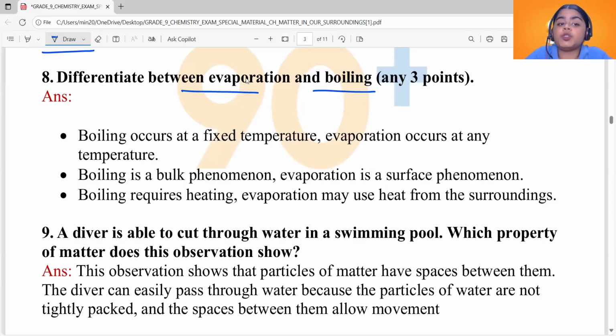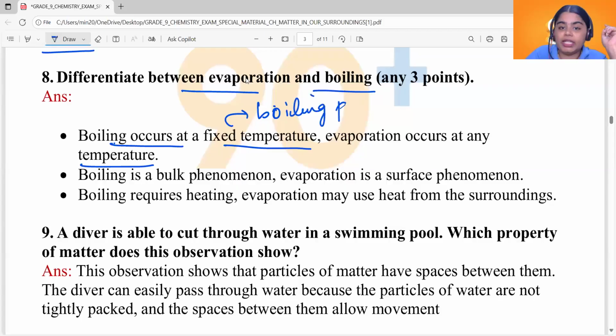Now, see the first point. Boiling occurs at a fixed temperature. Evaporation occurs at any temperature. A liquid needs to reach a particular temperature so that it can boil, and that temperature is called the boiling point.